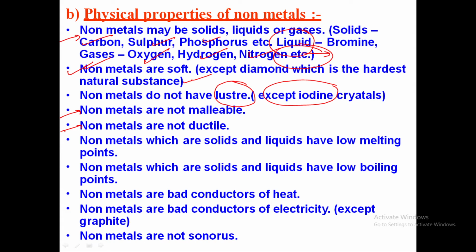Non-metals may be solids as well as liquids, and they have a low melting point. Non-metals, whether solids or liquids, have a low boiling point as well. So, low melting point, low boiling point. Non-metals are bad conductors of heat as well. Non-metals are bad conductors of electricity, and they are not so malleable or ductile. So whatever properties you have seen with the metals, non-metals have the properties just opposite to that.